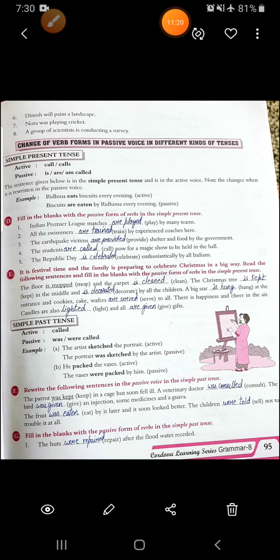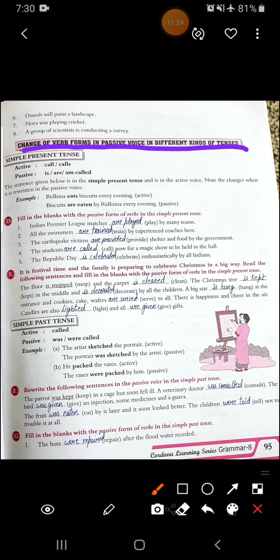Now see here, the next topic is change of verb form in passive in different kinds of tenses. First is simple present tense. In active, you will find the form call, calls, and in passive, it will be is, are, am, called, the past participle form of call. Alright. Now see, Riddhima eats biscuit every evening. Biscuits are eaten by Riddhima every evening. So this is the way we write it in passive voice in simple present tense.